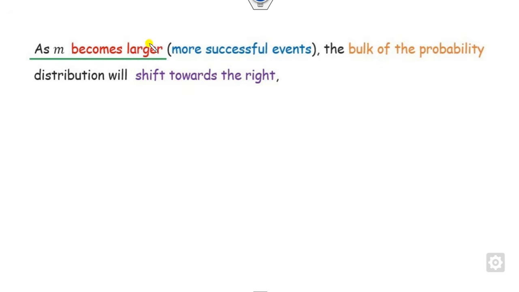As m becomes large, that means more successful events are there. If more likes are put on this video, what is the meaning of that? The probability of success will be high. Once the probability of success is high, the bulk of the probability distribution shifts towards the right-hand side, because m increases.